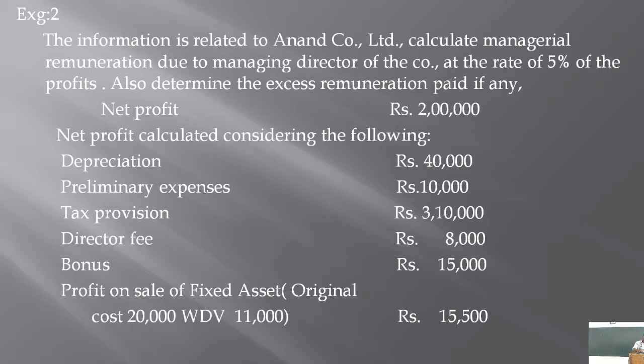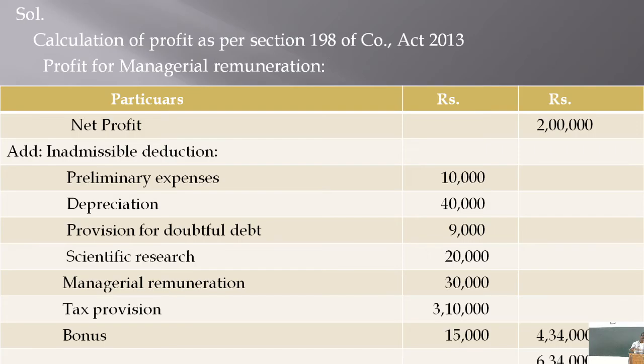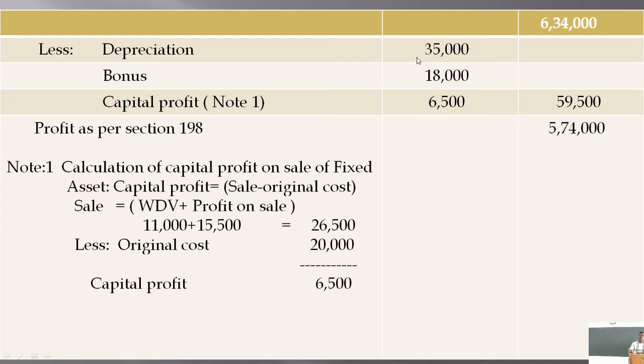Therefore, you can do here in two ways. Directly you can add back 5,000 to the net profit of 2 lakhs, or you can add 40,000 to the profit as disallowed depreciation and deduct 35,000 as allowable depreciation. That is also you can do. So, the net effect of this will be 5,000 rupees depreciation added back to the net profit of rupees 2 lakhs, isn't it?